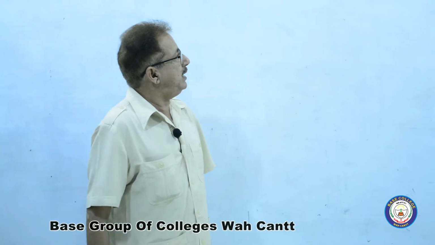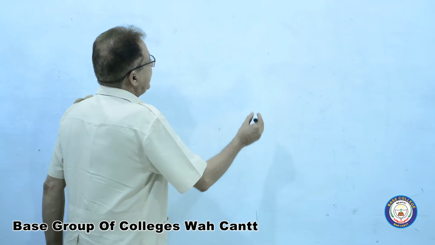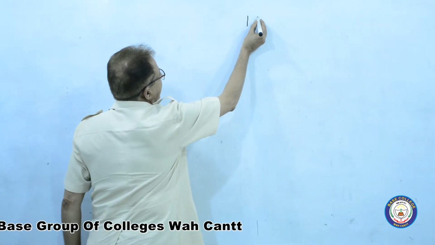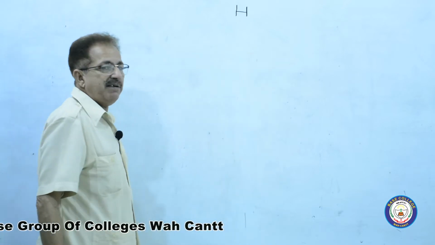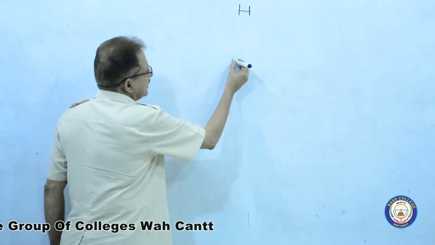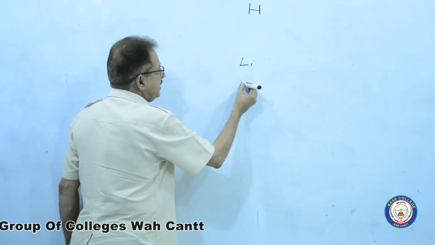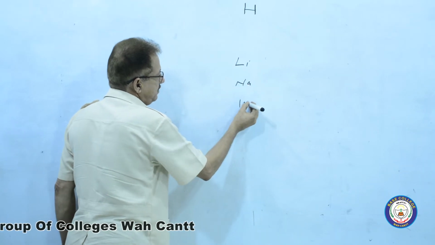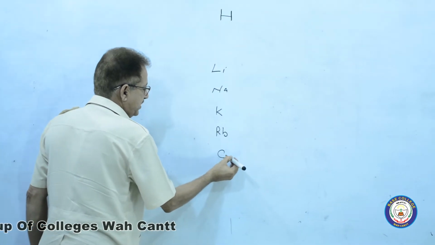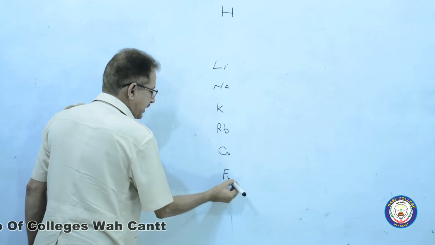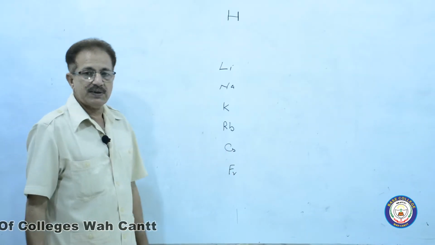So, alkali metals. In the modern periodic table, hydrogen is written a little bit above lithium, then sodium, potassium, rubidium, cesium and francium.